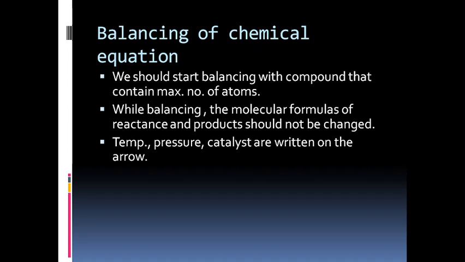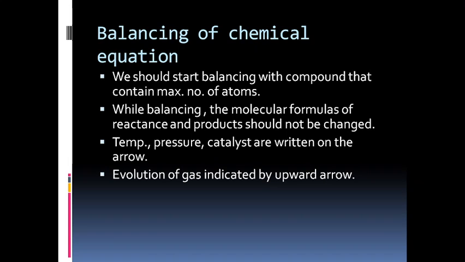Temperature, pressure, and catalyst are written on the arrow. Whenever we write a chemical equation, on the left hand side there are reactants and on the right hand side there are products, and the arrow is in between them. We have to write their temperature, their pressure, and catalyst. Catalyst means something that enhances the process of the reactants. So that has to be written on the arrow.